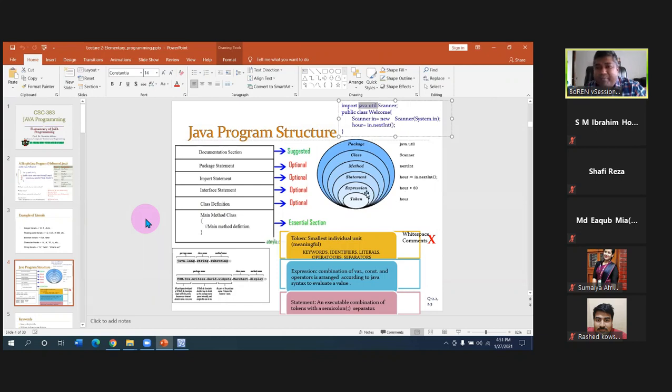And then we have expressions also, like hour * 60. So this is called an expression, and hour here is an identifier, which is basically a token. So several meaningful tokens with the operator create the expression. The expression will be evaluated and generate one result.